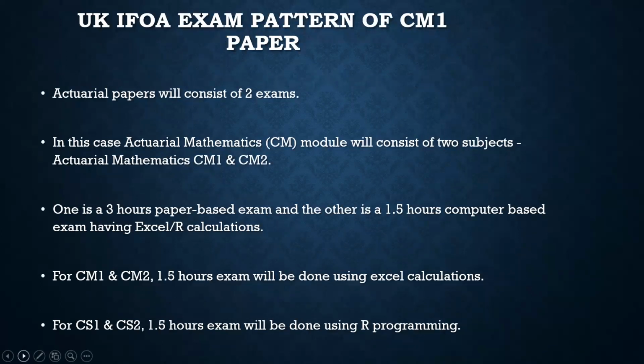Based on the subject which you are going to prepare, there will be exams conducted. So actuarial papers will consist of 2 exams as per the UK IFoA guidelines. In this case of actuarial mathematics, which I am going to deal with, this module will consist of 2 papers or 2 parts, you can say, the CM1 and CM2. The one is a regular 3 hours paper-based exam, and the other is a 1.5 hours computer-based exam having Excel or R calculations.